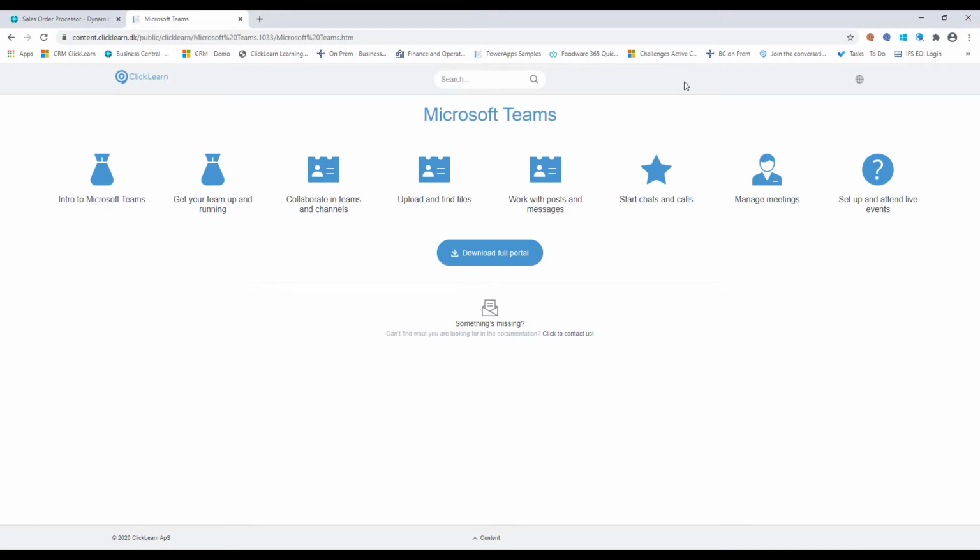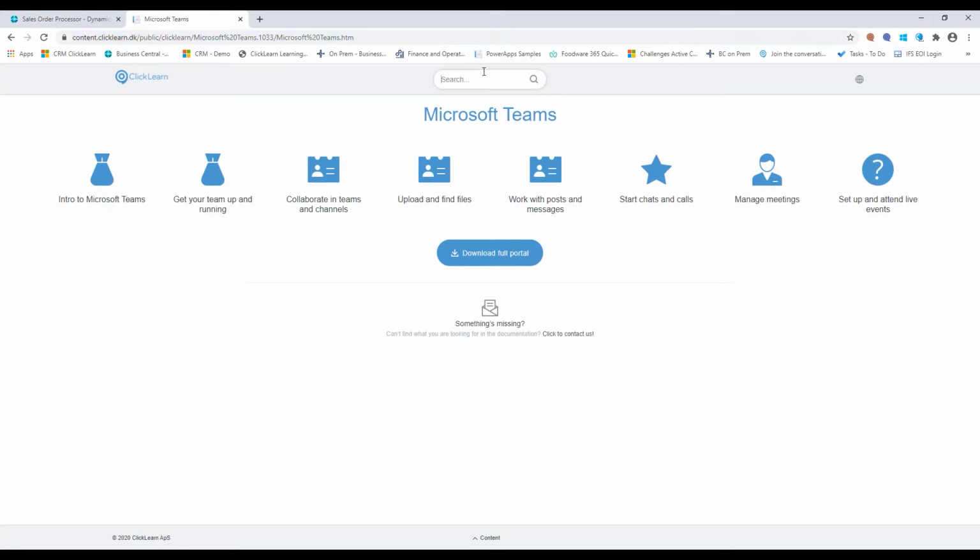So I have created a learning portal that is completely web-based. That means that as long as you have access to a browser, you can view the material. It's actually created in a responsive design, so it doesn't matter if your end users are viewing it from a mobile device, tablet, or a computer.